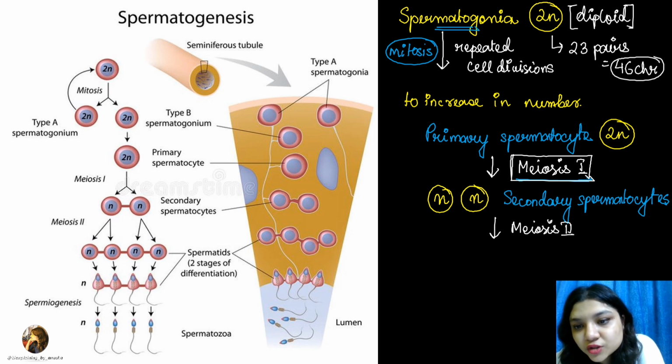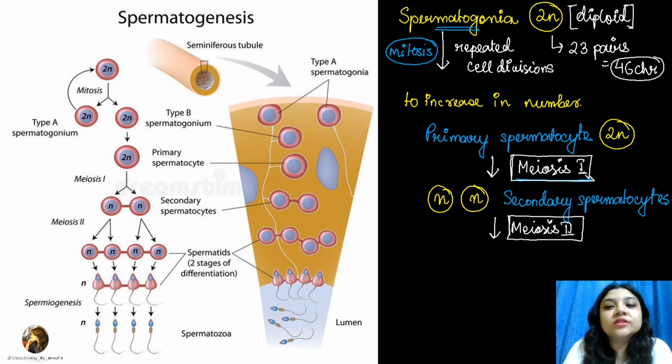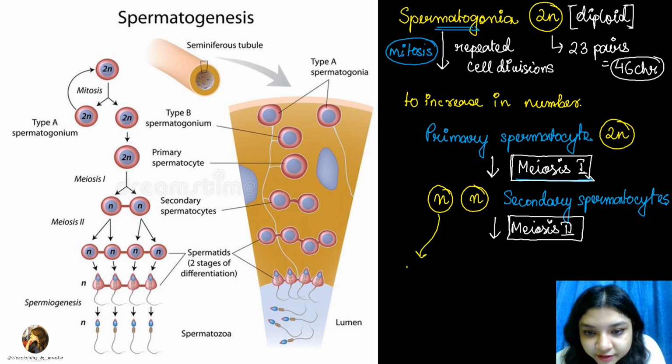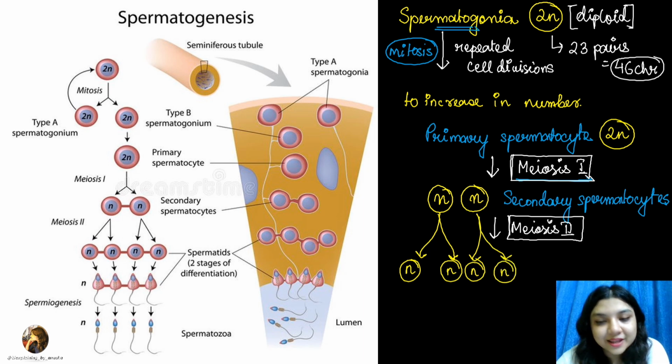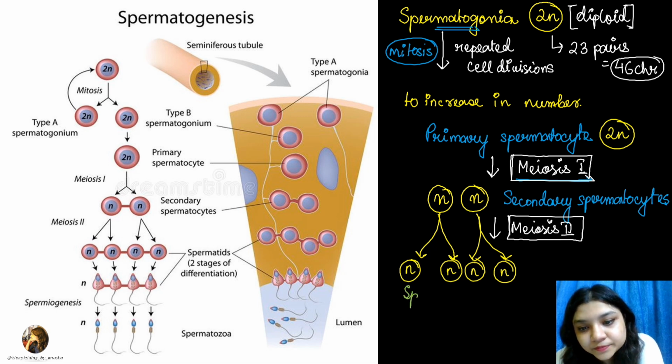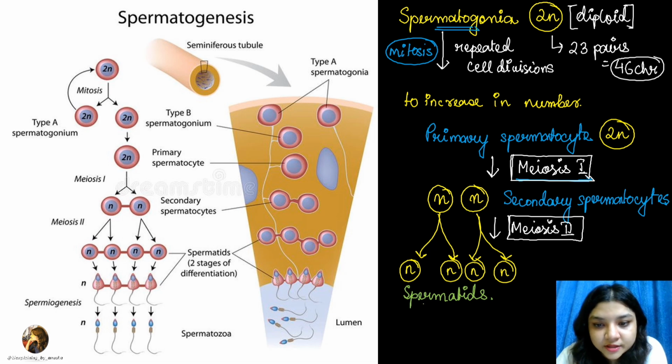That is meiosis 2. अब ये meiosis 2 में क्या होता है? Almost mitosis की तरह है. That means each of these n will divide into further 2 n's. So that means as a result क्या मिल रहा है हम लोगों को? As a result we are getting 4 cells which have haploid chromosomes, right? So what are these known as? These are basically known as spermatids, right?